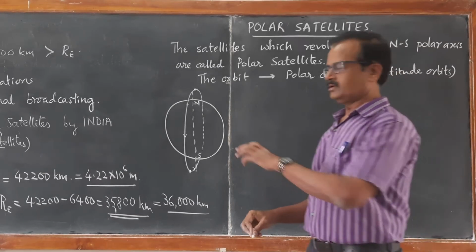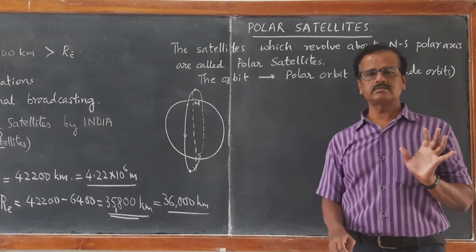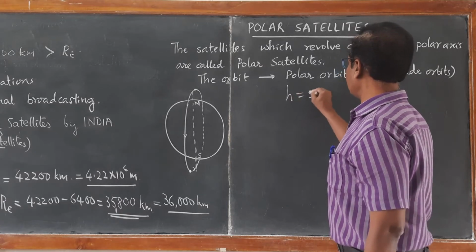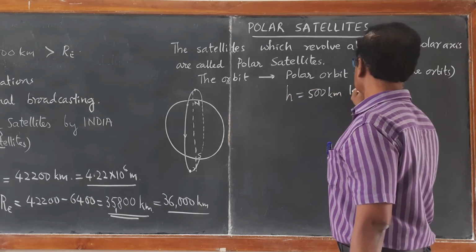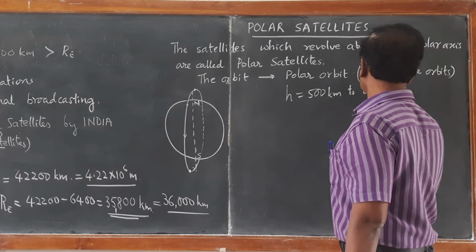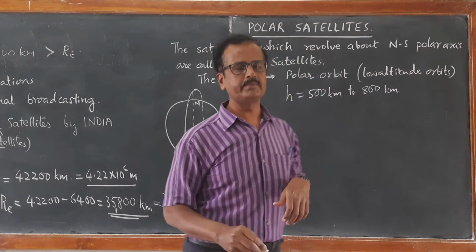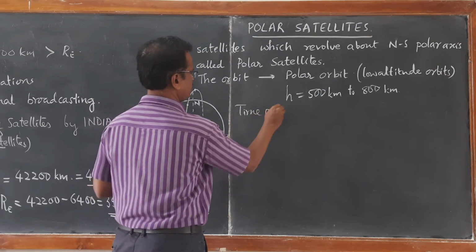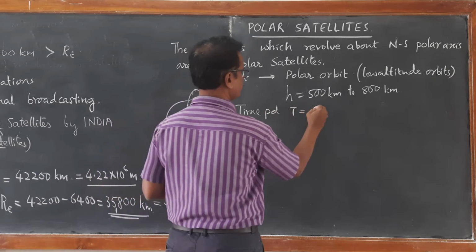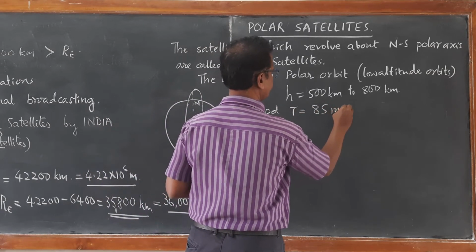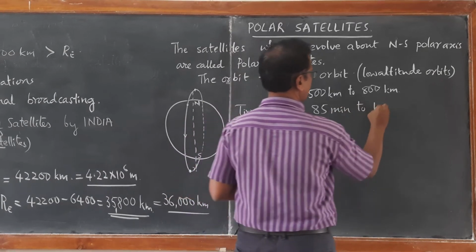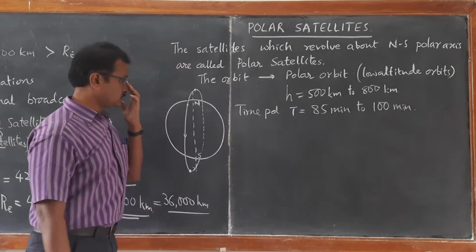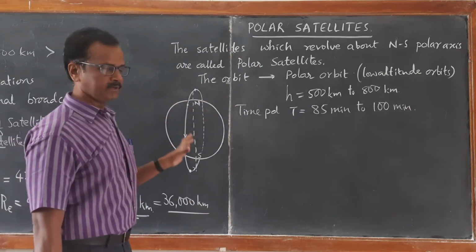Means the radius of this orbit is quite less, hardly about 500 km to about 800 km, as we discussed earlier. And the time period of revolution is, as we worked out earlier, about 85 minutes to around about 100 minutes. So these have got different applications.